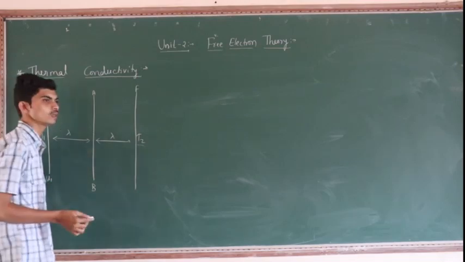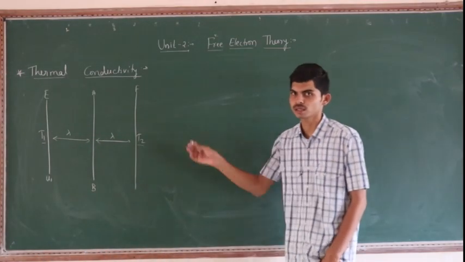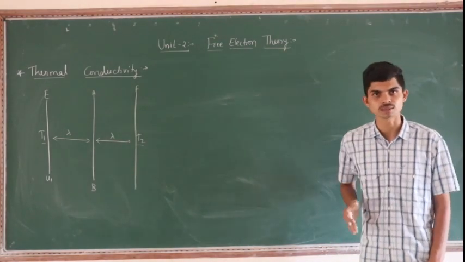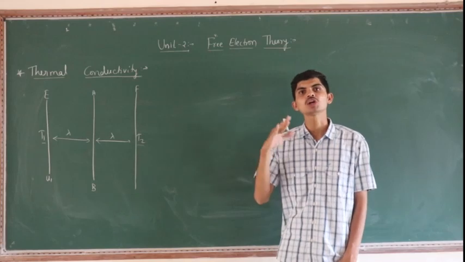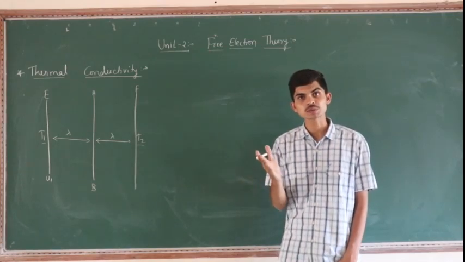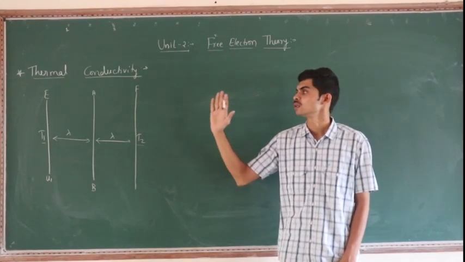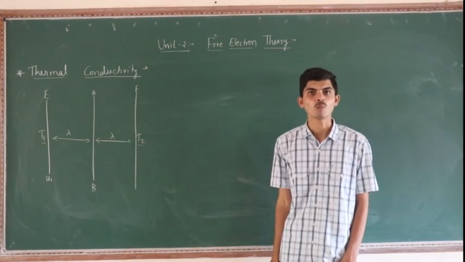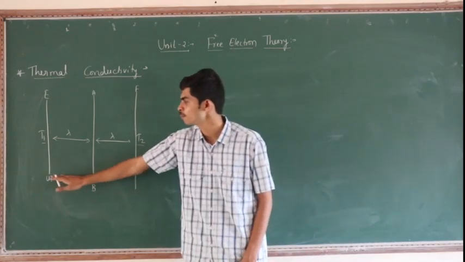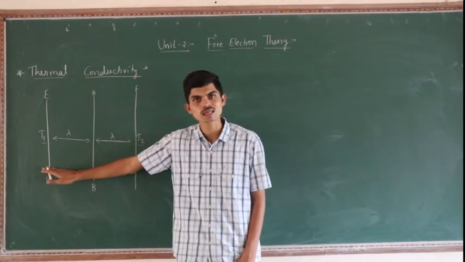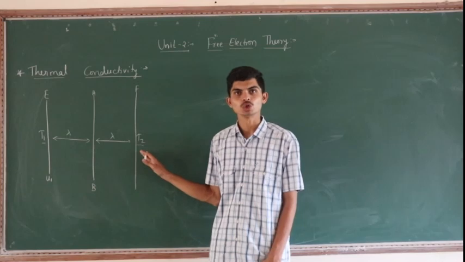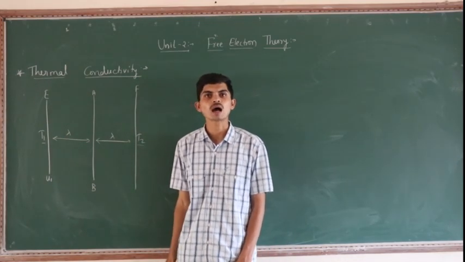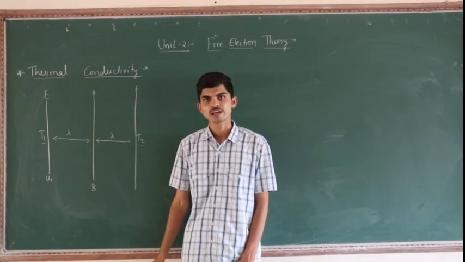What is meant by heat here? Heat is a form of energy. It can transfer from one body to another body. When will it transfer? When the temperatures vary from body to body. Suppose here 35 degrees Celsius is there, and here 40. To maintain the equilibrium state, some heat will be transferred from F to E.